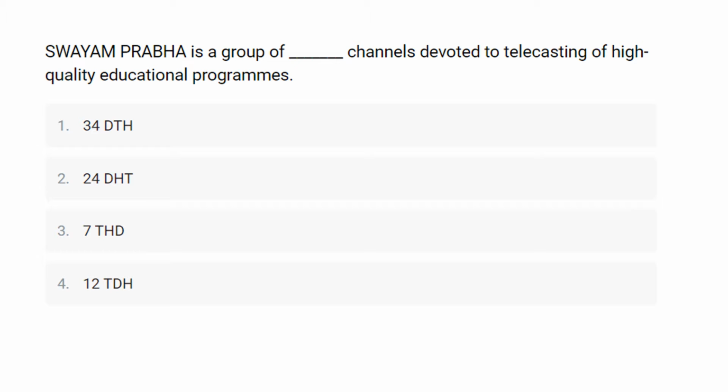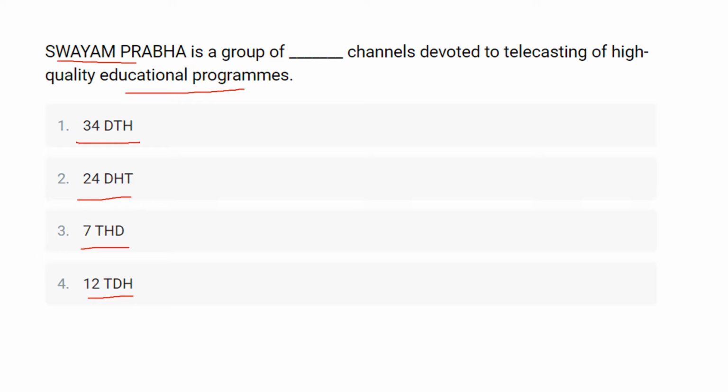Swayamprabha is a group of how many channels devoted to the telecasting of high quality educational programs? So here in this question they ask you about the Swayamprabha and it's a channel for which the first option is 34 DTH, the second option is 24 DTH, the third option is 7 DTH and the last option is 24 DTH.